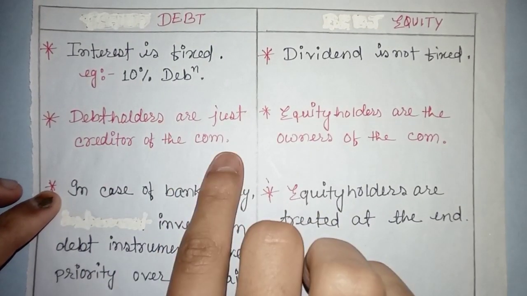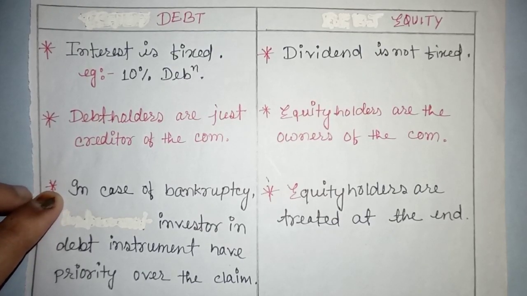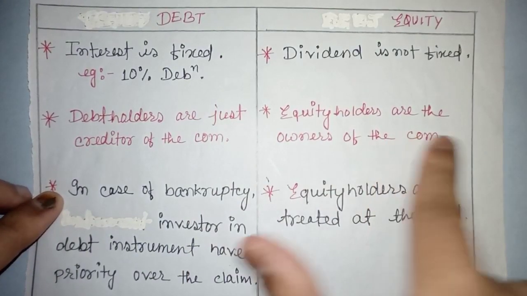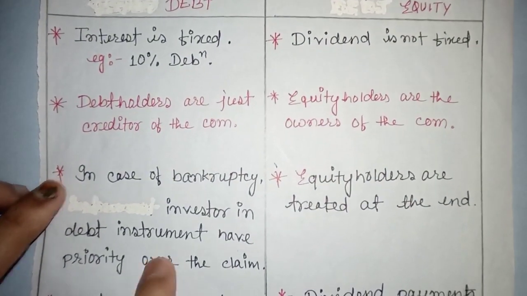Here is the second point. Debt holders are just creditors of the company. If I buy some debt, I will be just a creditor of that company. But if I buy equity shares, I will be the owner of some part of that company.